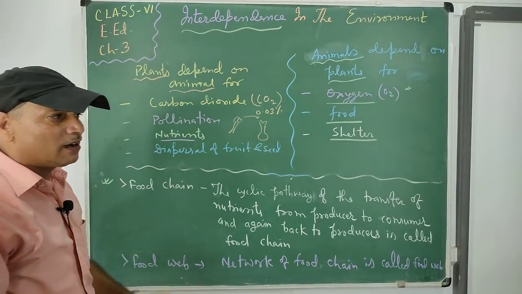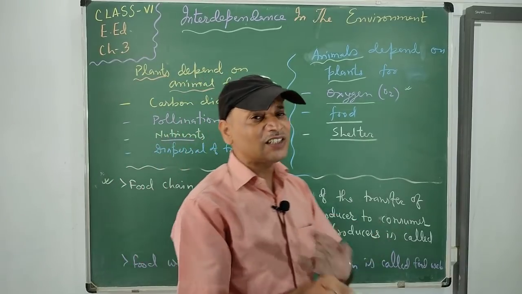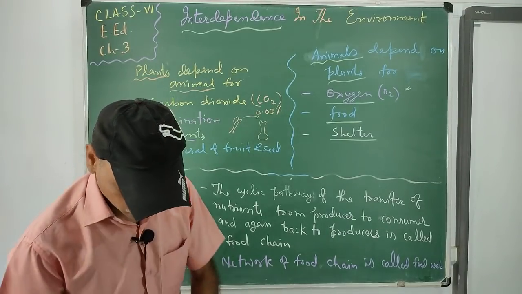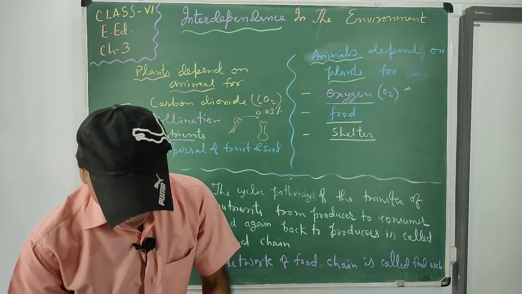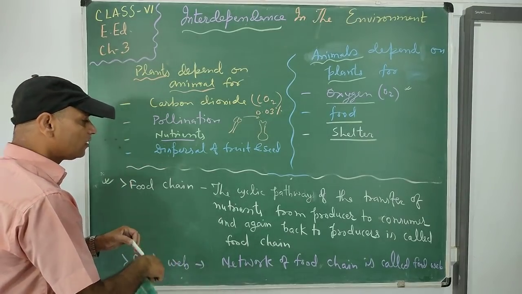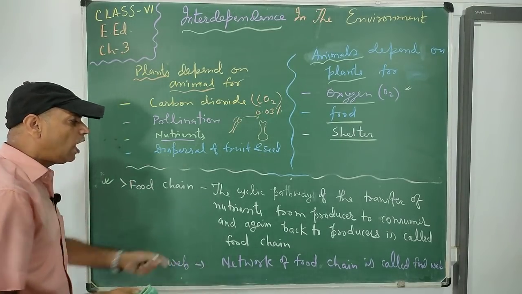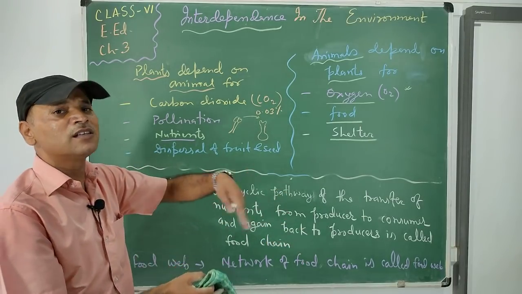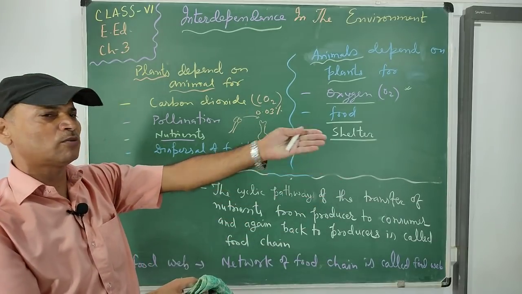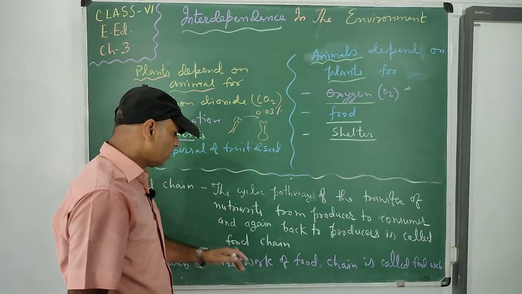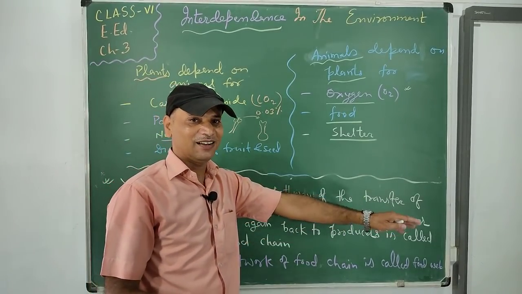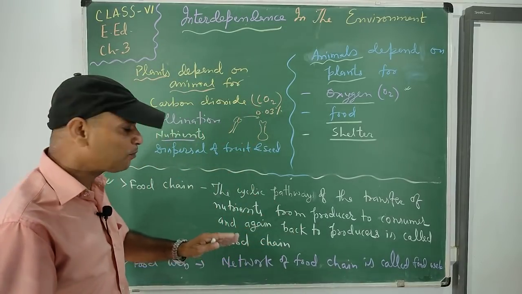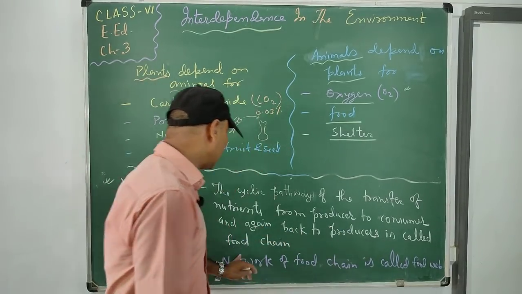Now we discuss the relation of living organisms for food. It is called the food chain. What is it called? It is called the food chain. Food chain means the cyclic pathway of the transfer of nutrients from producer to consumer. Producer means green plants, consumer means consumer 1, 2, 3: herbivores, carnivores, omnivores, like that. So producer to consumer, and again back to producer. The consumer consumes, the decomposer decomposes. After that they again come back to consumer, producer. This is called the food chain.